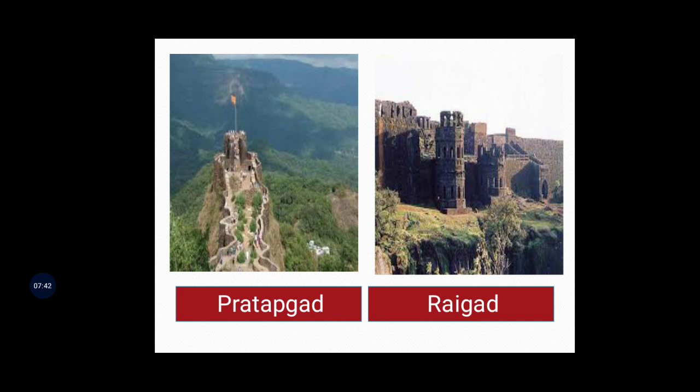And as shown in the pictures, children, these pictures are of the forts Pratapgarh and Raigad. Maharaj spent a considerable amount of money on the building and repairs of these forts. He built hill forts like Pratapgarh, Pavangarh and Rajgarh. There was a Kiledar, a Sabnis and a Karkhanis on every fort. The Karkhanis looked after the storage of food grains and maintenance of war material on the fort.